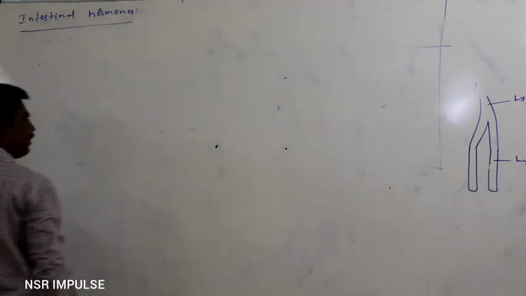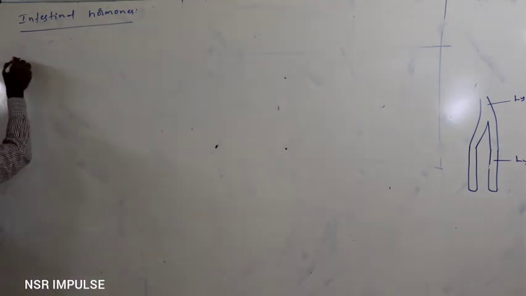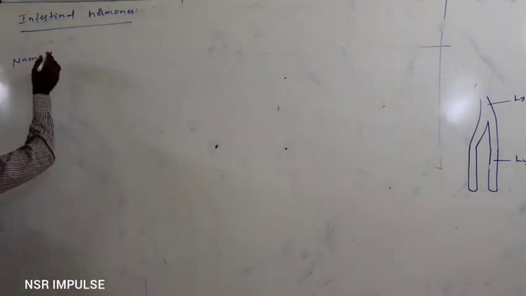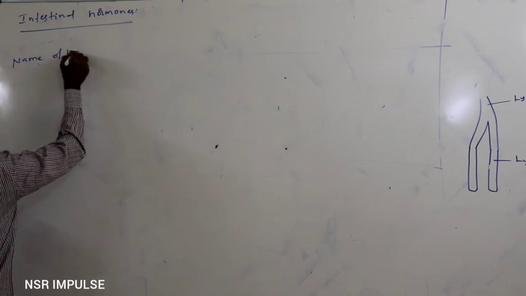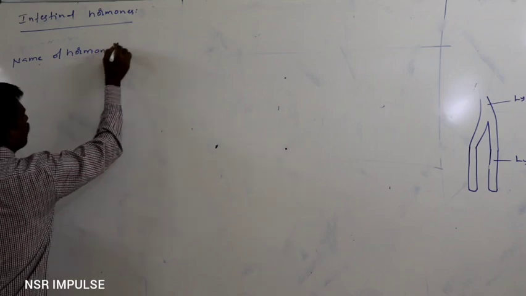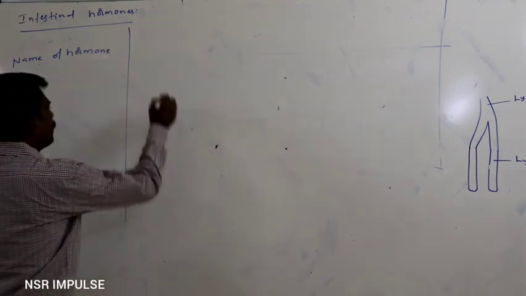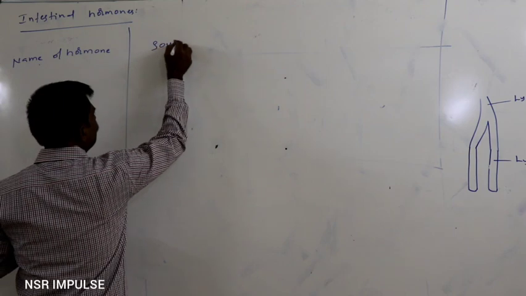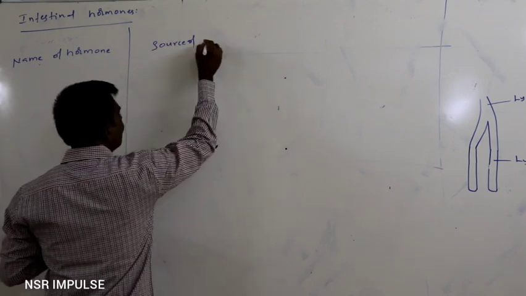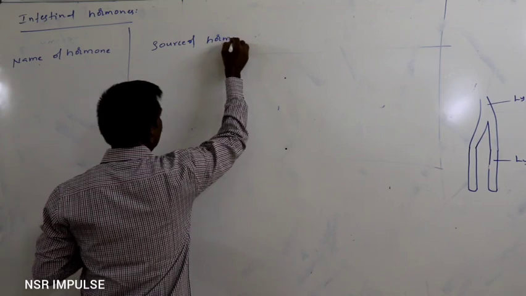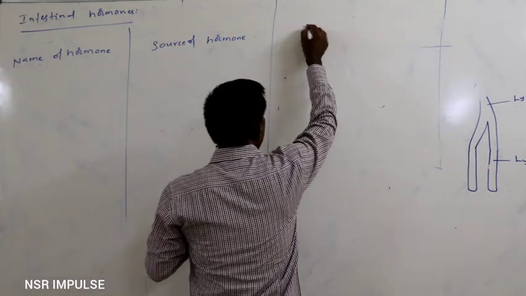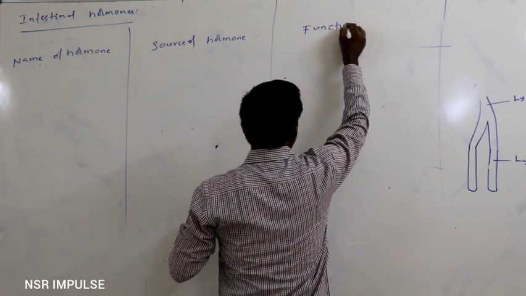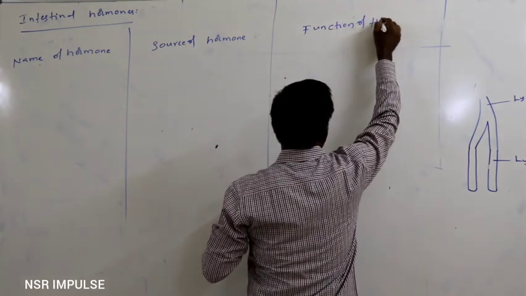What are the various types of intestinal hormones? If we want to see it in the form of a table, in the first column we take the name of the hormone, in the second column the source of the hormone, means from where that is secreted, and in the third column the function of the hormone.